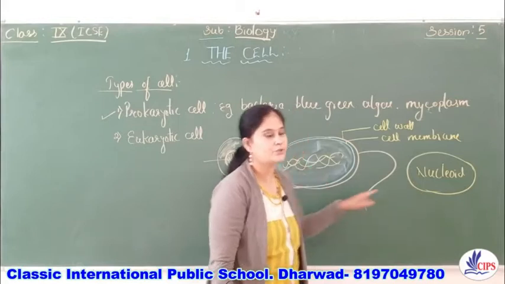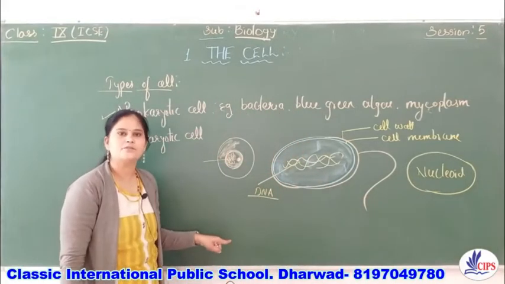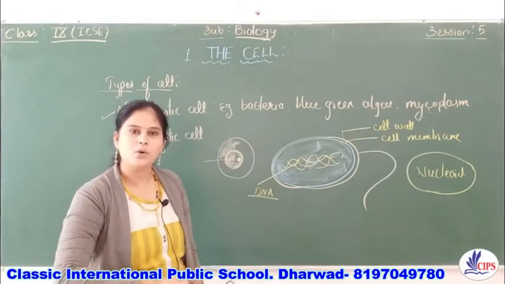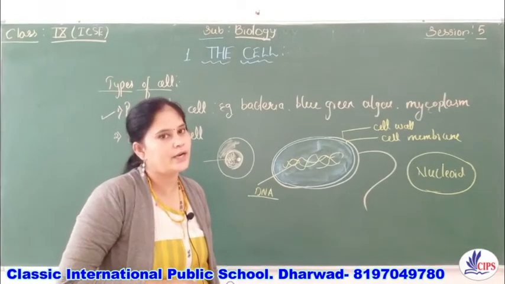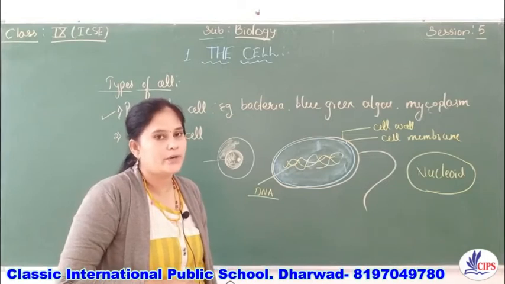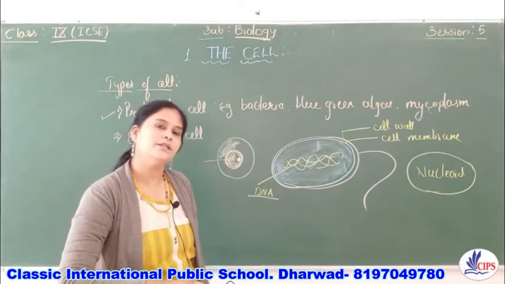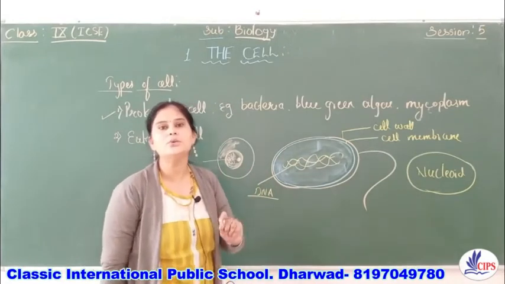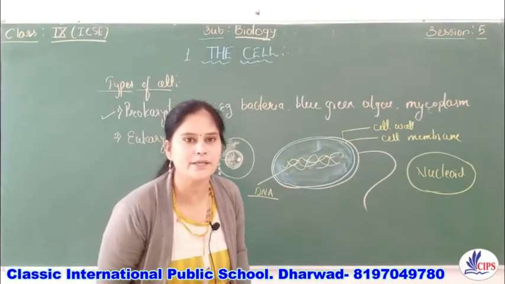Right, children? So these are the characters of the prokaryotic cells. Let me tell you one more time. What do you mean by prokaryotic organisms or a prokaryotic cell? In these organisms, the nucleus is not bounded by the nuclear membrane, right?